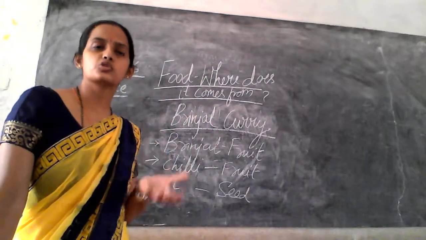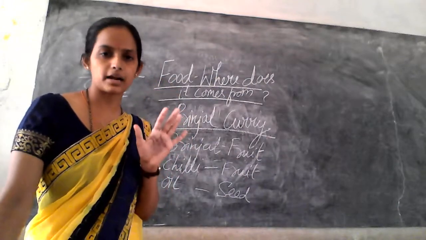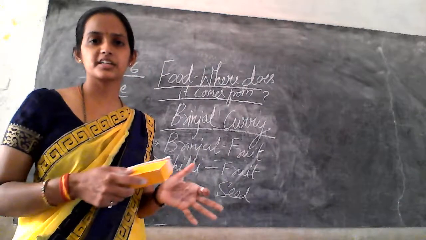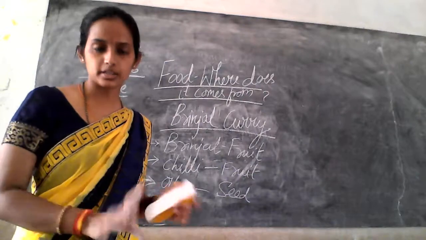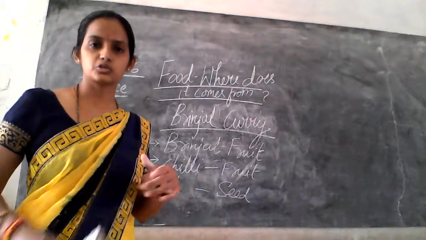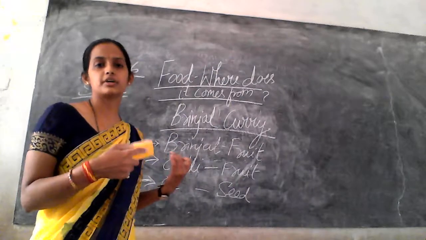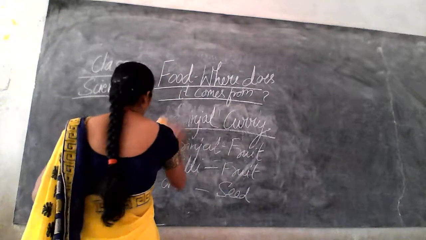And oil, usually we get from the seed, that is a seed part of the plant, right? So you can try with some other dishes and see which parts are used, right? So they have given the brinjal curry. Try with some other dishes, okay? Write which part of that plant it is, okay?